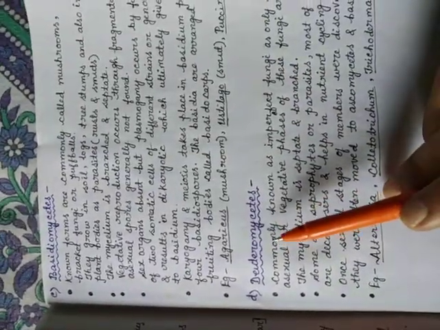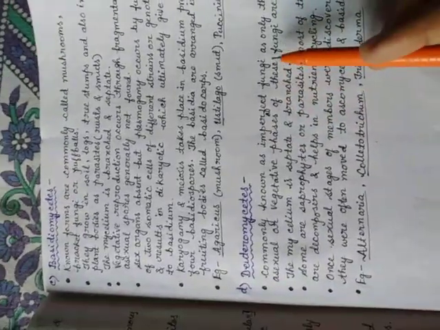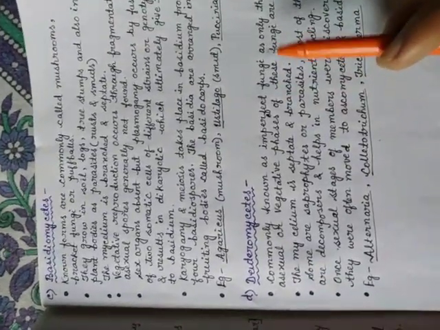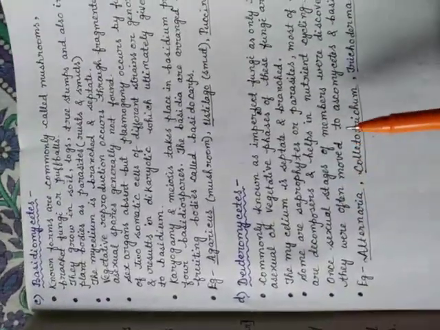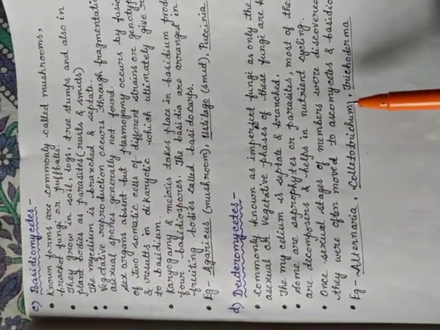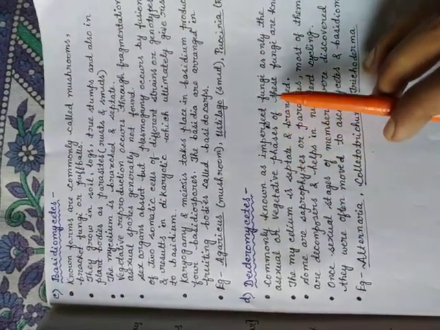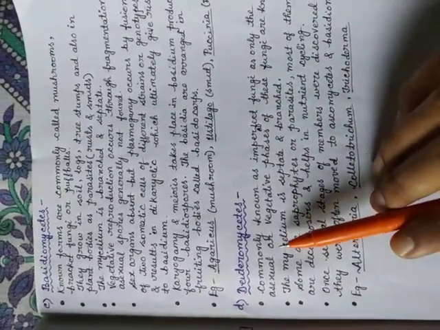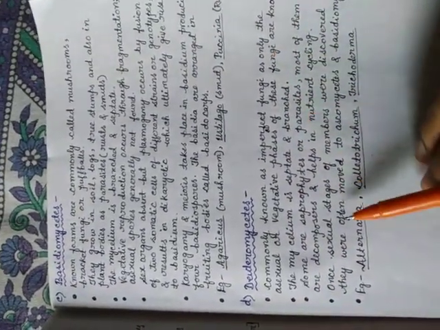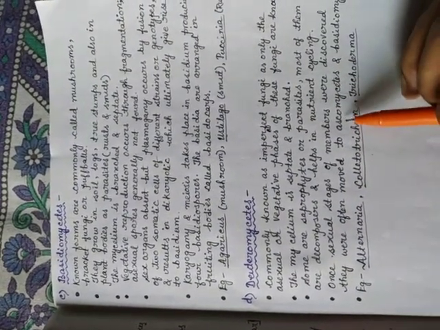And at last, the Deuteromycetes. Actually, they are known as imperfect fungi. Why? Because only asexual and vegetative phases of these fungi are known. Actually, when the sexual stages are discovered, they are often moved to another group or another class. So these members are all known as imperfect fungi. Why? Because only asexual or vegetative phases are known. But later, when the sexual stages were discovered, they were often moved out to the different classes,